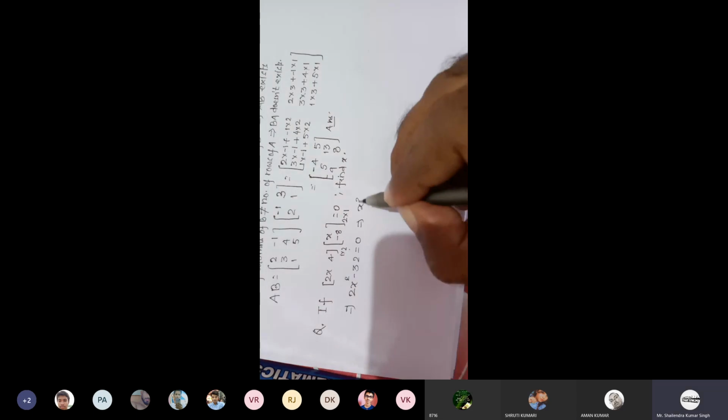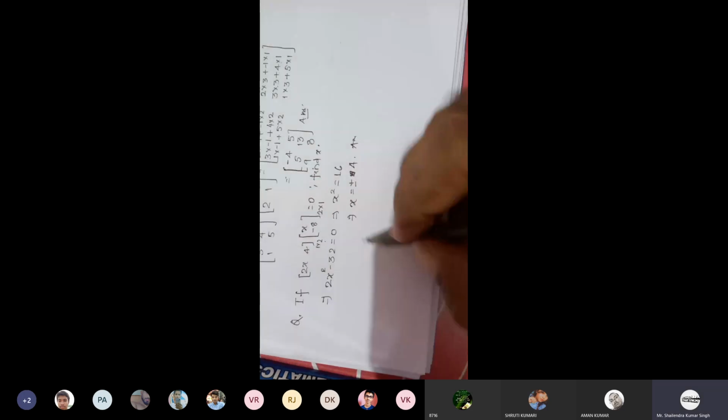So 2x square plus 4 into -8, that is -32 is equal to 0. It means x square is equal to 16. And so x should be plus minus 4. This is your answer. Right? Any doubt? No, sir.